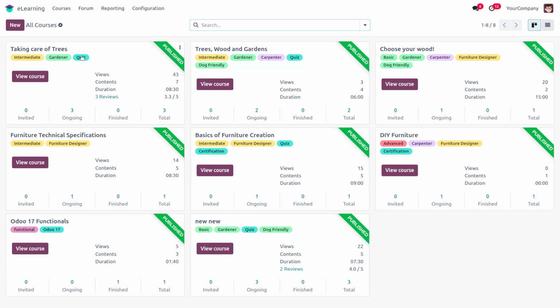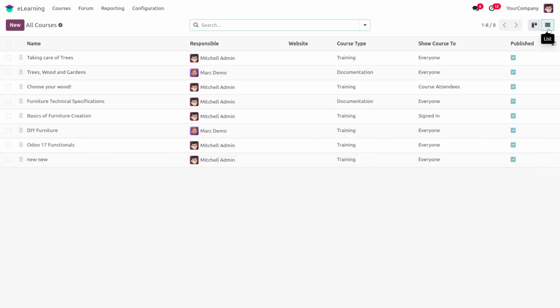Here we can see all the courses which are already created. By default, Odoo will provide these courses in a Kanban view. We have the option to view these courses in list view. By clicking here, we will get a list view of all the courses.